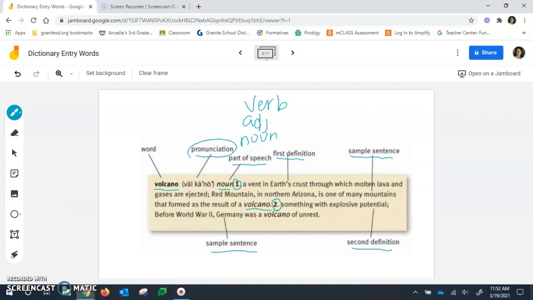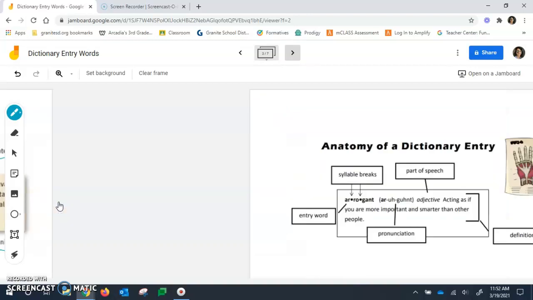Then here's our second definition, something with explosive potential. And here's our second sample sentence. Before World War II, Germany was a volcano of unrest. So using the word volcano in that context. So there's an example of what you might find in the dictionary.